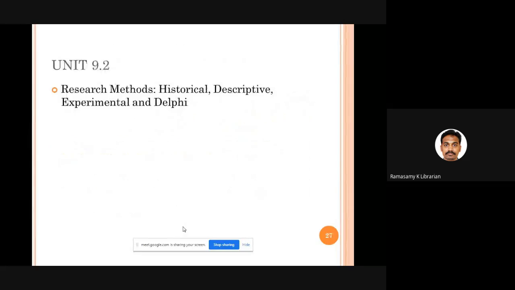Good. Okay. So far I talked about 9.1. It's a very theoretical explanation of different kinds of research. Maybe I will continue the remaining theoretical points also, so that if there is any doubt or clarification, we can discuss at the end also, or even now if you want. If you want to ask any query or clarification on the topics we have discussed so far, you may please raise your questions, please.